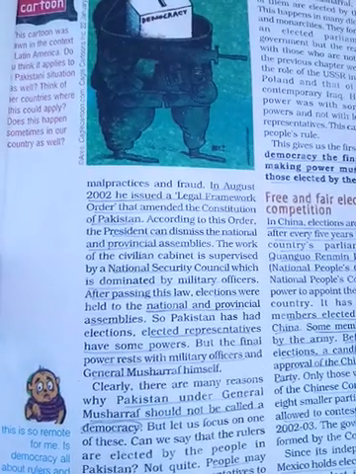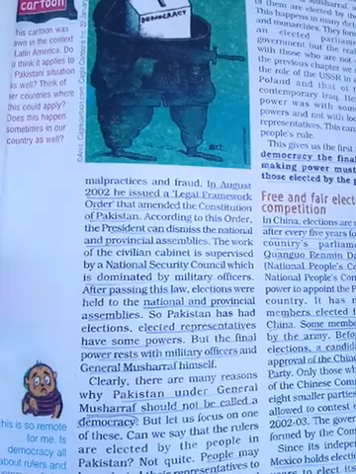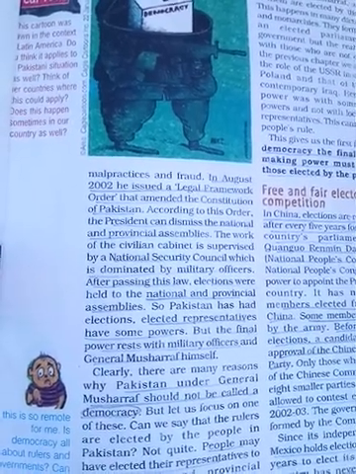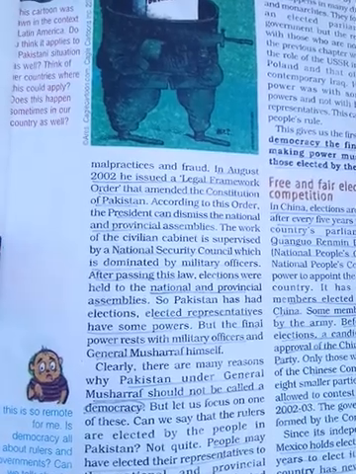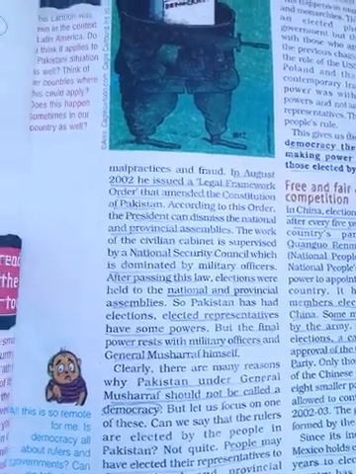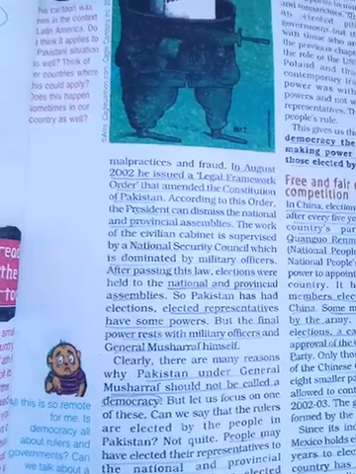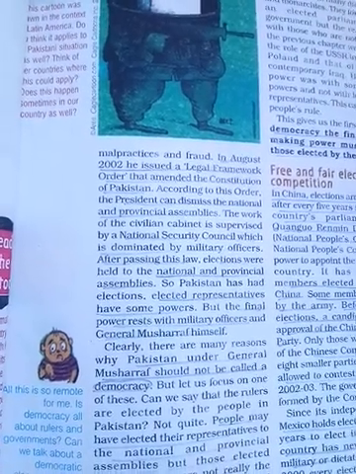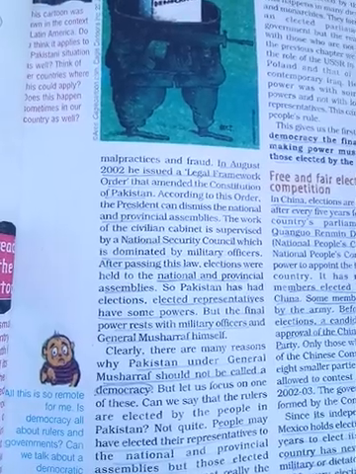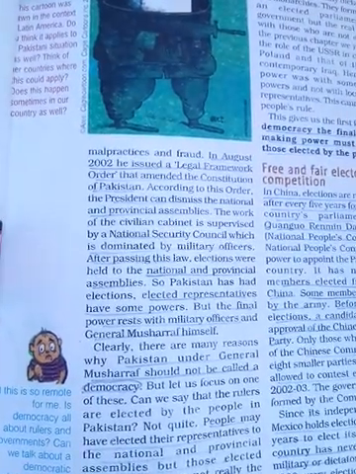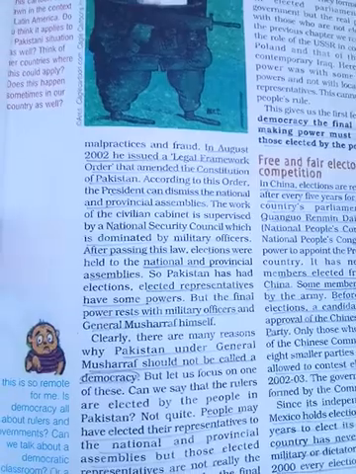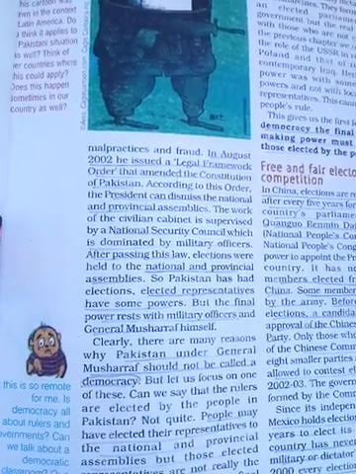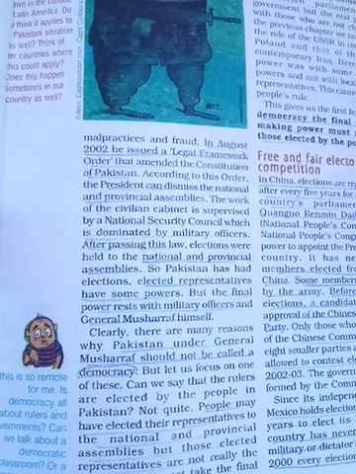The work of the civilian government is supervised by the National Security Council, which you can say is dominated by military officers. After passing this law, elections were held, but only for namesake. The elected representatives are not given full power; they have only some powers.